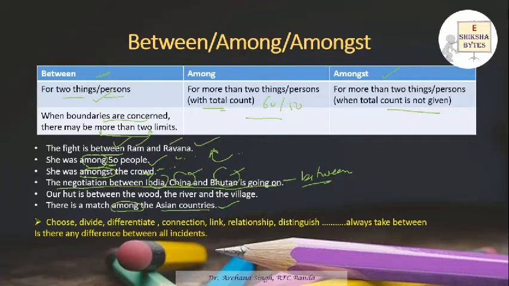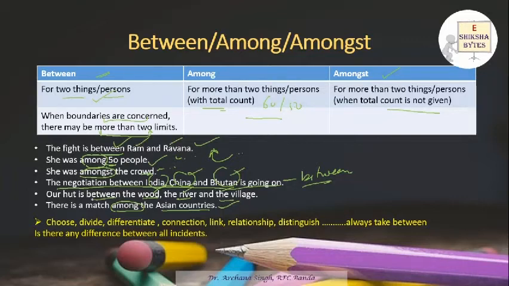So in this case we are using amongst. And between is used when we are concerned about the boundaries, and when we are not concerned about the boundaries, then it is among. Our heart is between the wood, river and the village. Again we are specifying the three things, so we are using between in that.